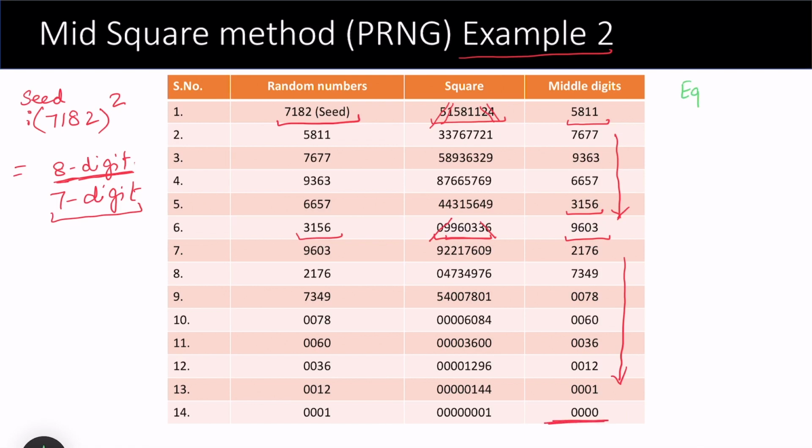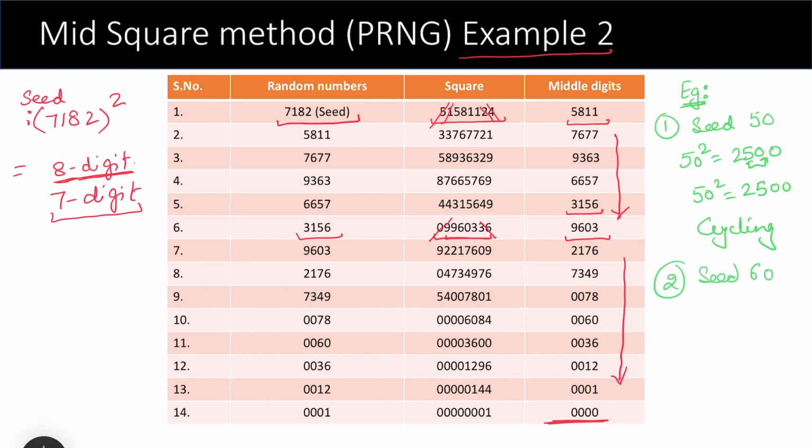There are some trivial examples of the cycling process which happens in the mid-square method. For that, let me consider the first seed. In the first example, the seed is 50. 50 squared is 2500. The next seed would be the middle two digits, which is again 50, and 50 squared again gives me 2500. This process is called cycling. In another example, you may consider the seed as 60. 60 squared gives me 3600, and if you chop off these two ends, you can see the middle digits are 60. This process is also called cycling.